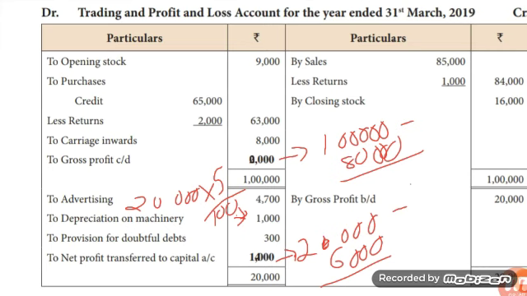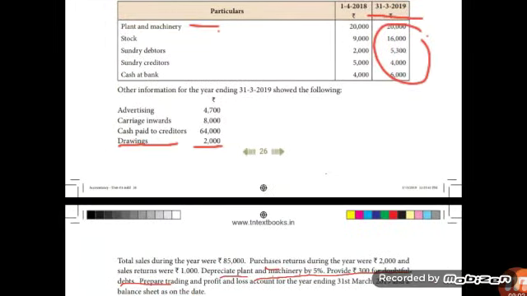Here credit side total 20,000 and debit side total 6,000. The difference 14,000 is the net profit. Just above grand total, write "net profit transferred to capital account." Okay. Next step, preparation of balance sheet.